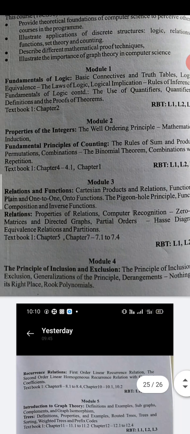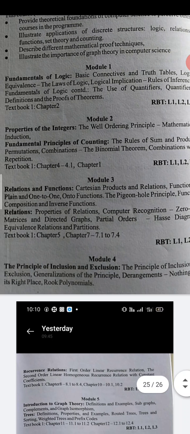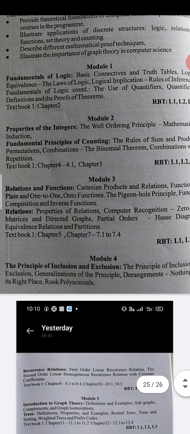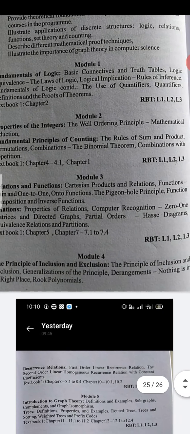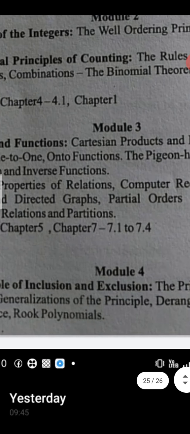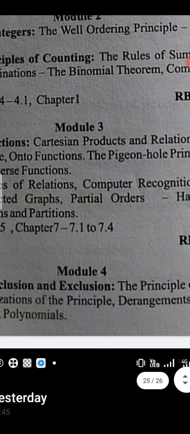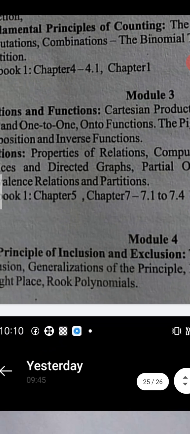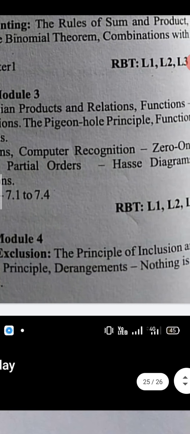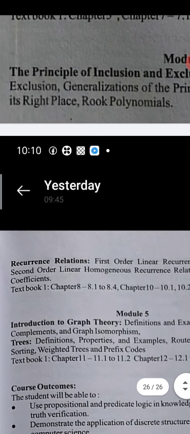Next one is relations. In module 3 itself, properties of relations, 0-1 matrix, directed graphs, partial order, all those things we are going to study. Then module 4: principle of inclusion and exclusion, generalization of the principles, derangements, all these things we are going to study.